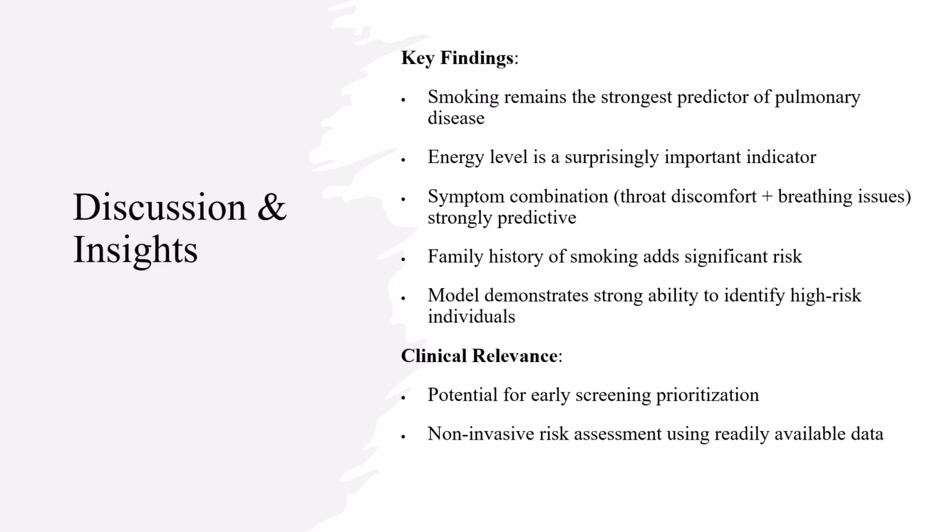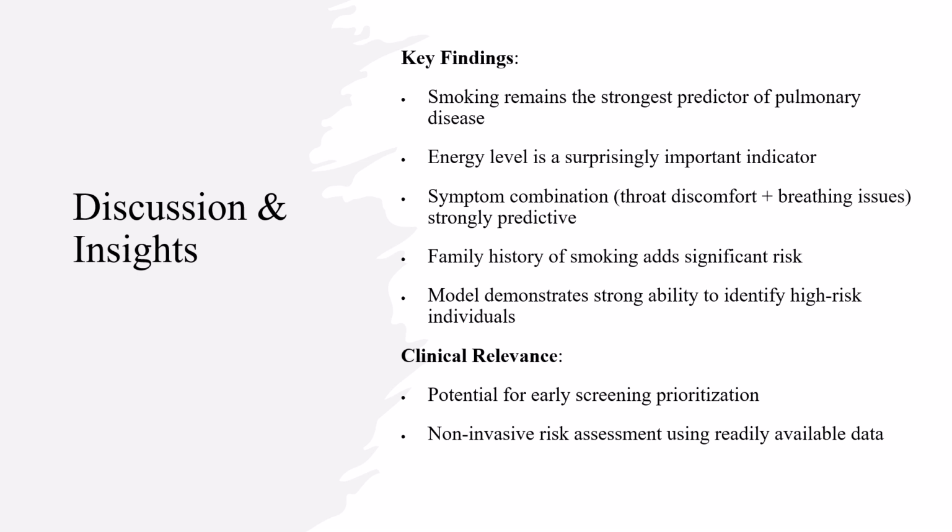Our analysis yields several important insights. First, smoking remains the strongest predictor of pulmonary disease, which aligns with established medical knowledge. The unexpected importance of energy levels suggests that subtle physiological changes might precede more obvious symptoms, potentially offering earlier detection opportunities.